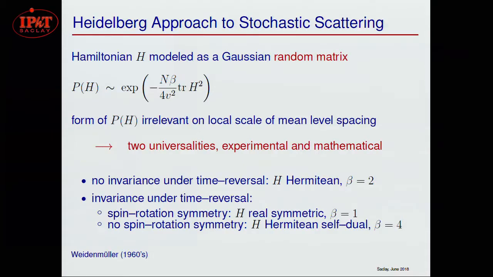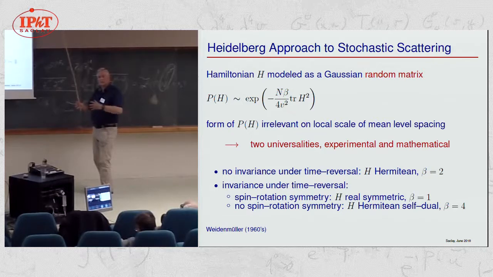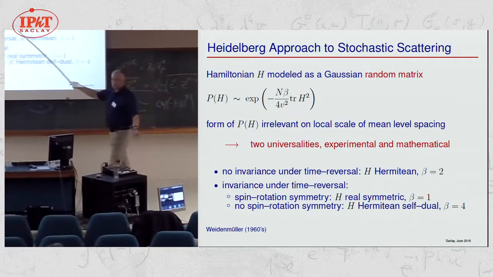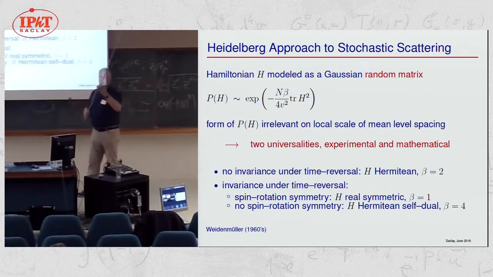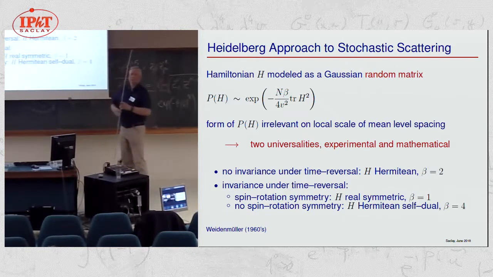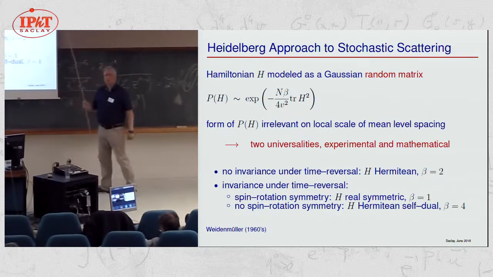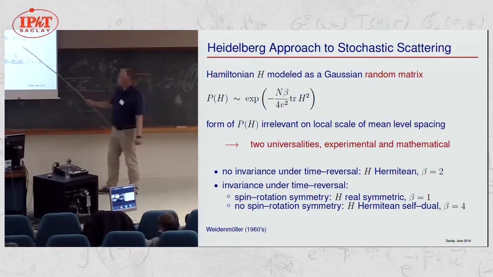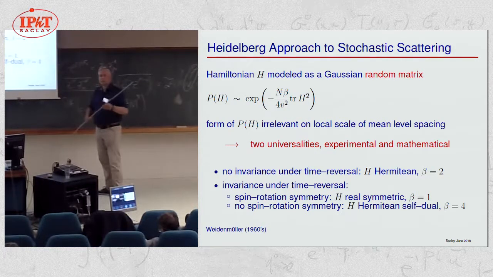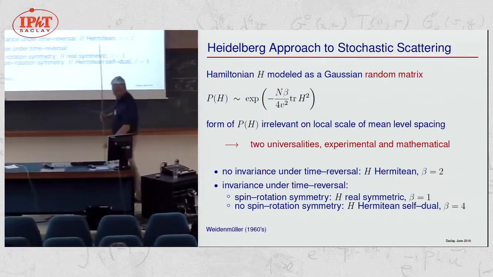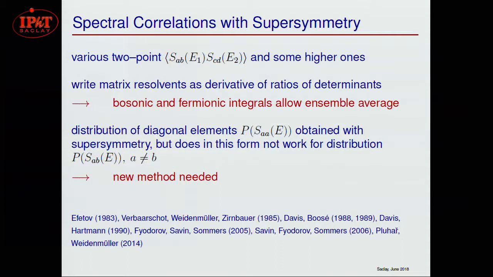The so-called Heidelberg approach is now to say, let's only assume that the interaction zone is random. So we take for the bound state Hamiltonian a random matrix, and we can take a Gaussian distribution, which is no restriction at all, because one can show that any distribution, whatever you like, will give the same result, provided it has no scale competing with the local mean level spacing. That is referred to as universality. Again, the same symmetry classes appear. So in mathematical language, here for the Hamiltonians, we have the non-compact versions of the symmetric spaces which were introduced previously. These were the compact versions previously.